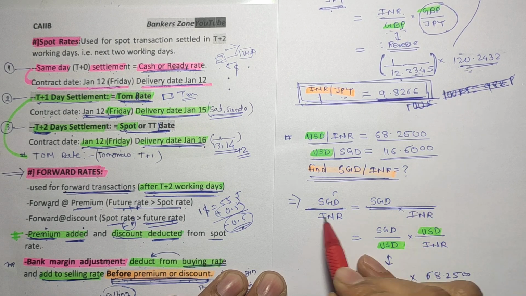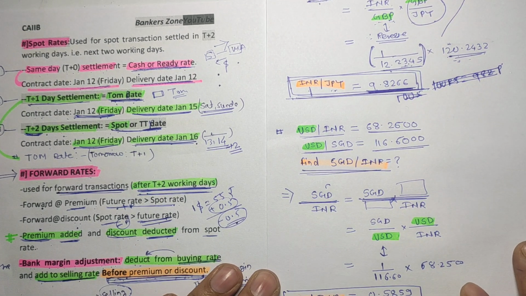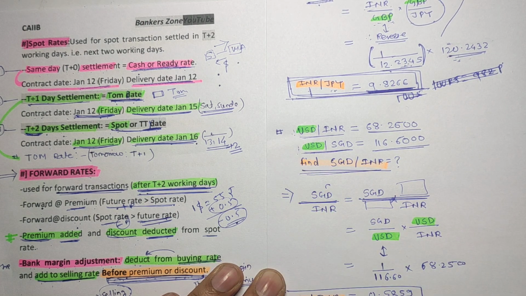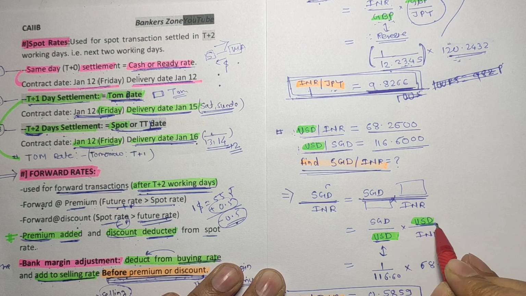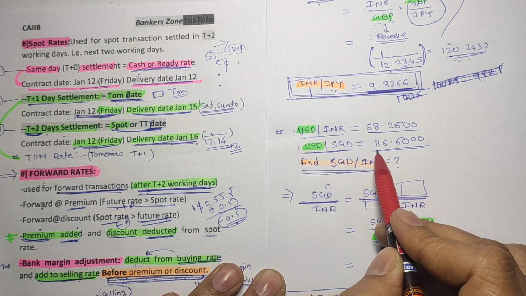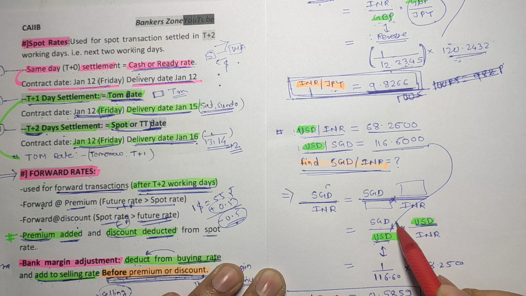In this fashion you can also write, we can multiply cross and things cancel. So just multiply. What is the common currency? USD is the common currency they have given, so just multiply by the common currency. Now put the value. We want SGD to USD, but we have the reversal value, USD to SGD, so just take the reciprocal of that.